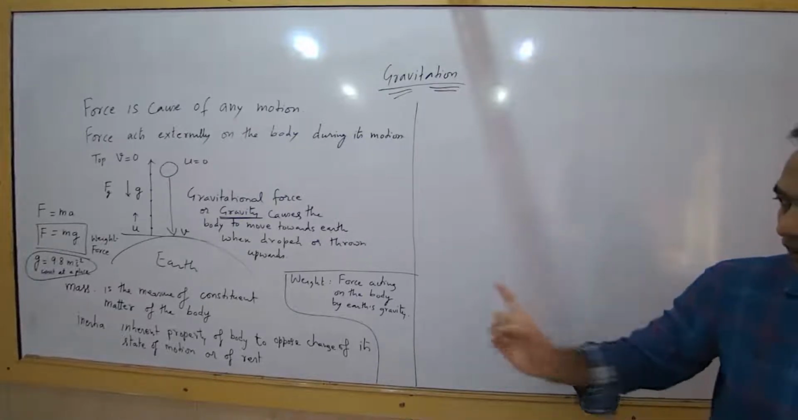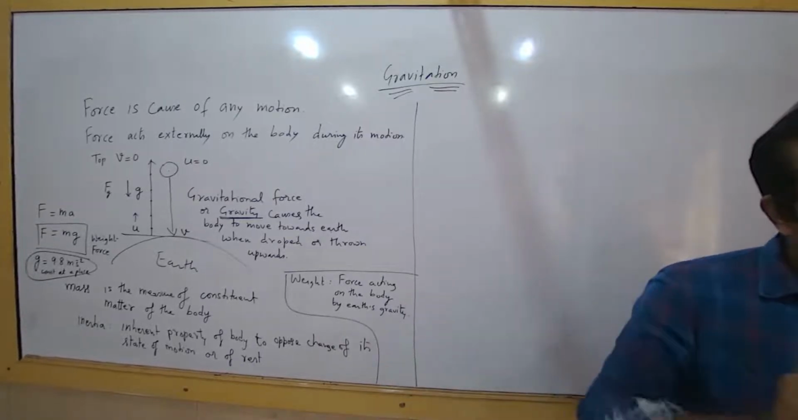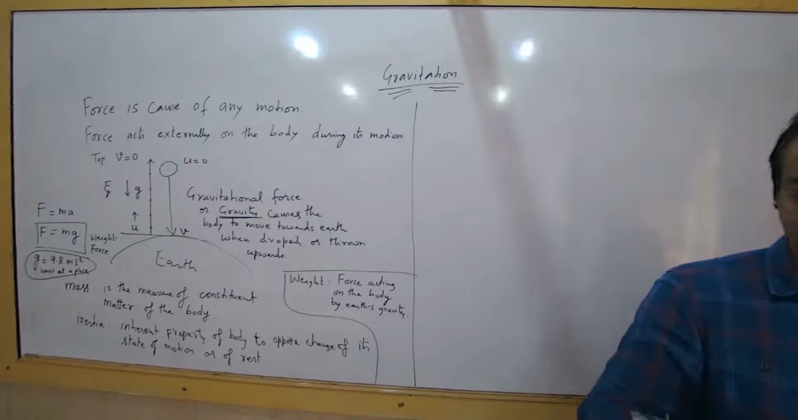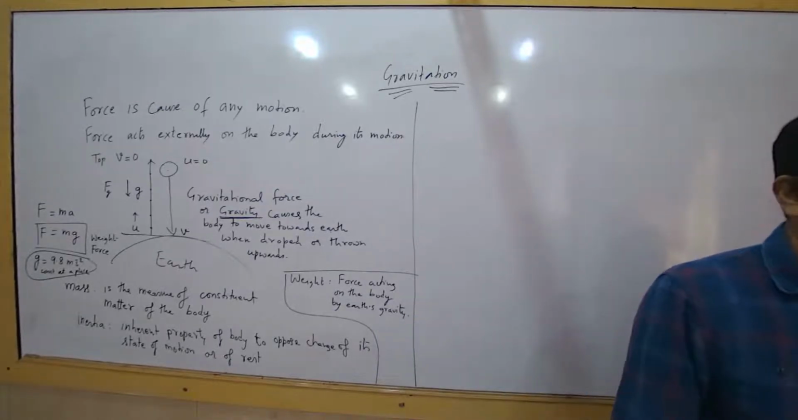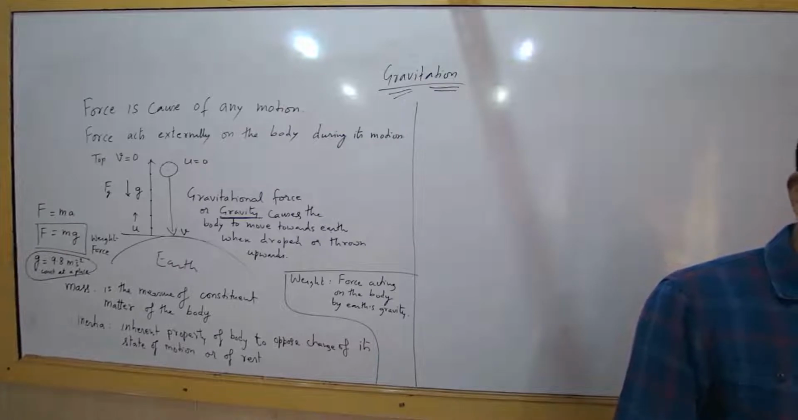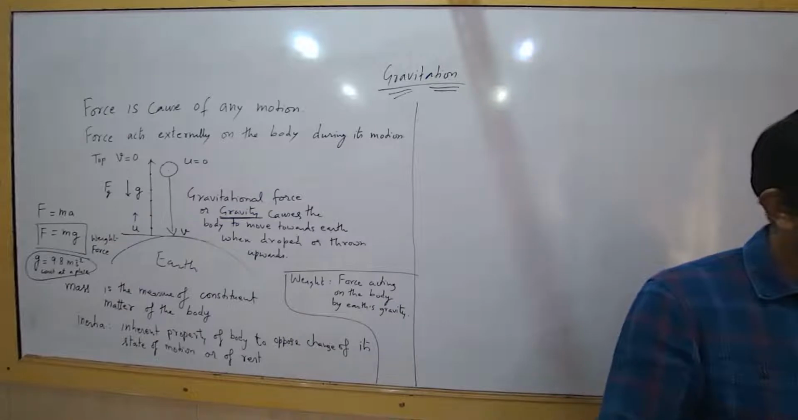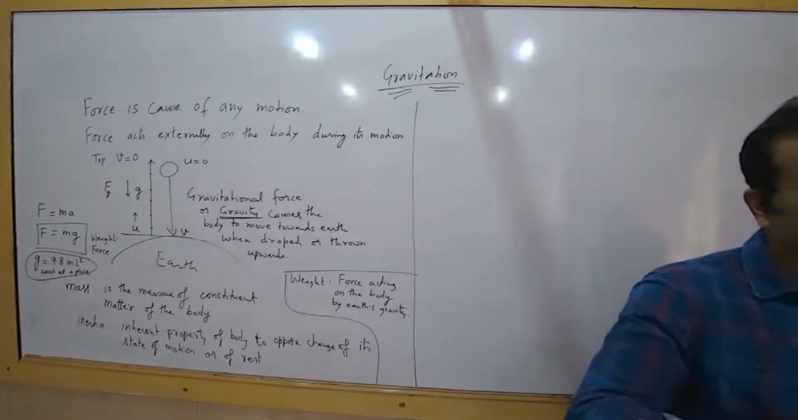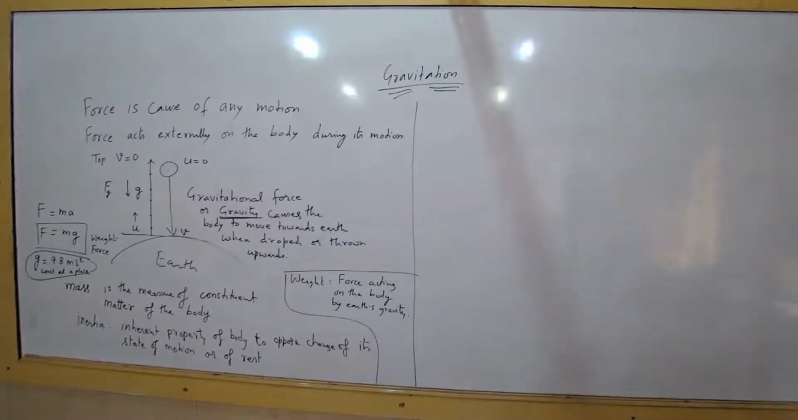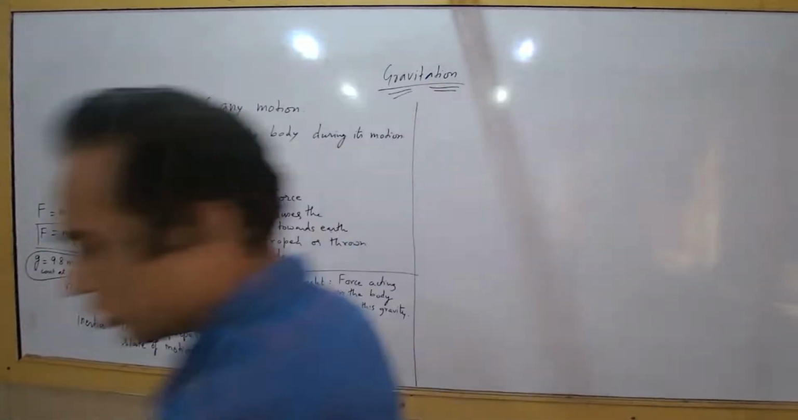So weight is a vector quantity and mass is a scalar quantity. What does it mean? It has both magnitude and direction. In the case of gravitational force, where is the direction? Downward, towards the center of Earth. Okay? Alright. Now this is the situation we have seen where the motion is straight line motion. Right?